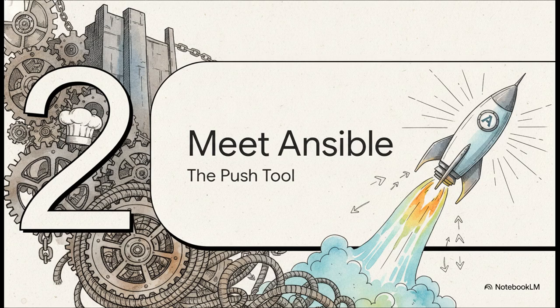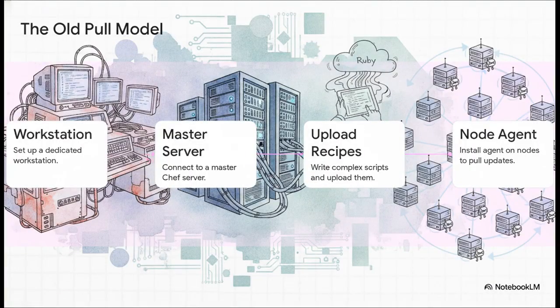Moving on to Section 2, Meet Ansible, the push tool. Older configuration tools certainly automated things, but they did it in a rather complicated, heavy-handed way. Let's look at that old way of doing things. It required a really complex architecture. You had to set up a dedicated workstation, hook it up to a master server, write these incredibly complex scripts, often called recipes, in a programming language like Ruby, and then upload them.